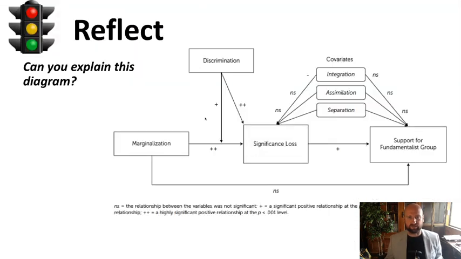Okay, and then after they've done that, hopefully see can they explain this diagram, and we see what changes here is this box. I'll talk about that in the next lesson. That they measure two things here: the support for the fundamentalist group and the radical interpretation of Islam. But pretty much all these correlations stay pretty consistent. And so in the beginning, hopefully, this was probably very overwhelming and quite confusing, but hopefully by now they'll be able to start to piece this together a little bit better. Okay, and I like to use traffic lights for checking in with this one.